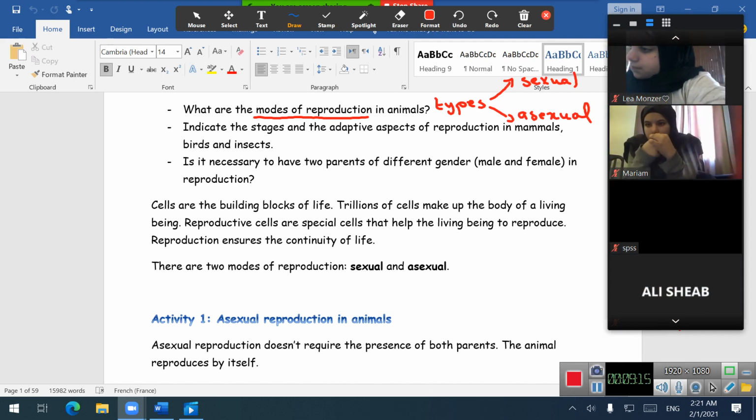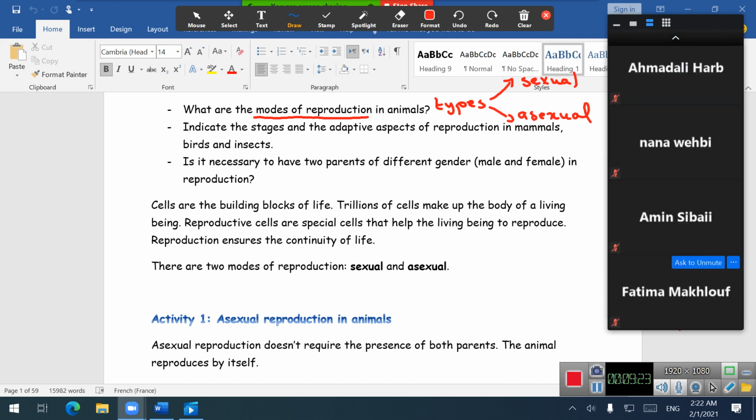Sexual means the union or fusion of both sex cells, the female and male sex cells, while the asexual requires only one partner. It doesn't require the union of both.